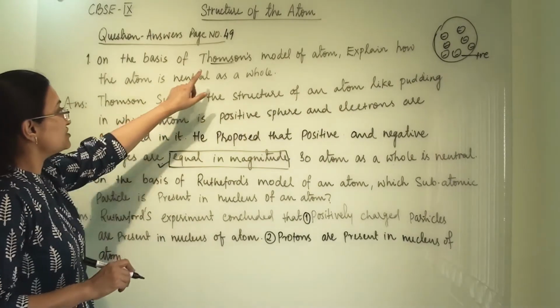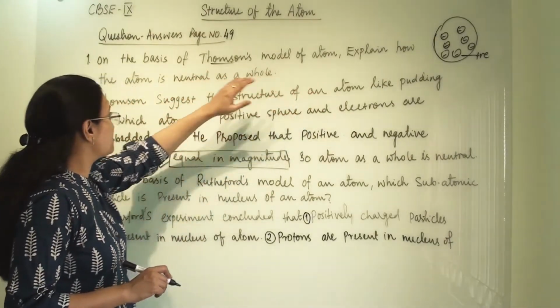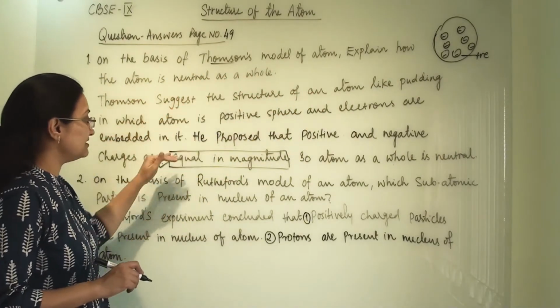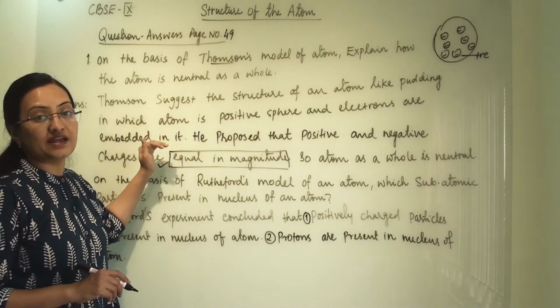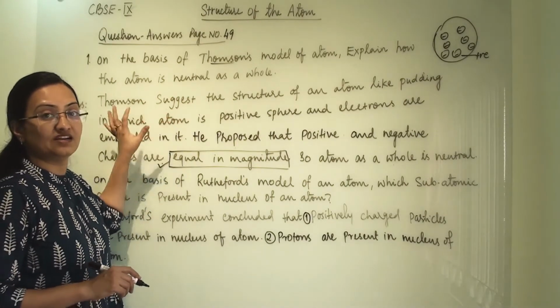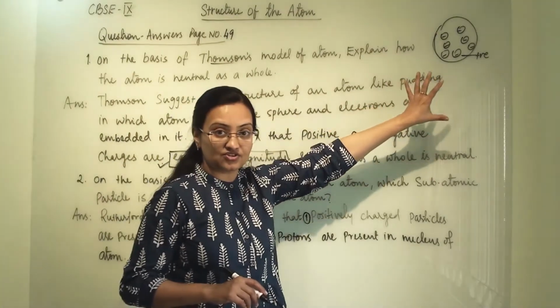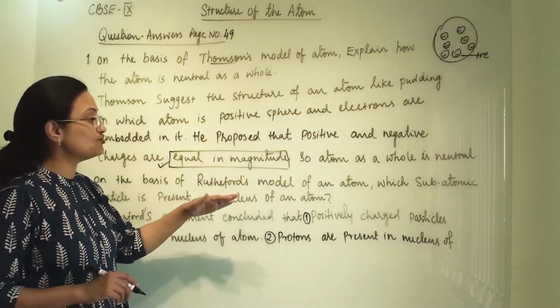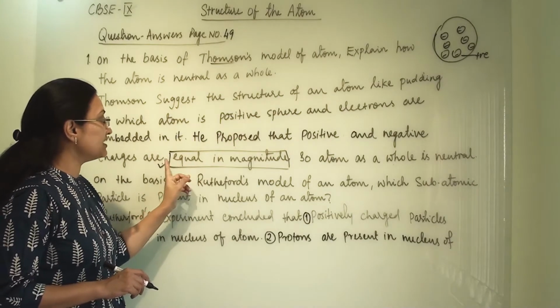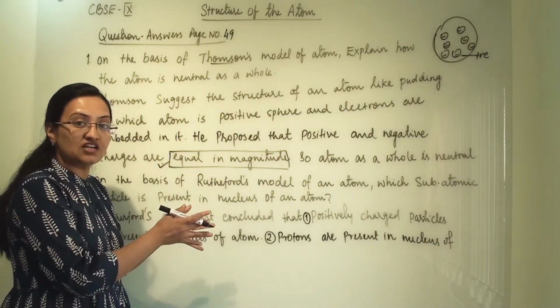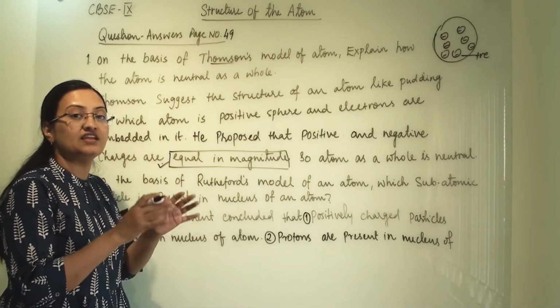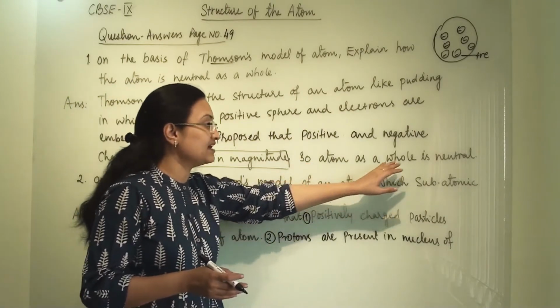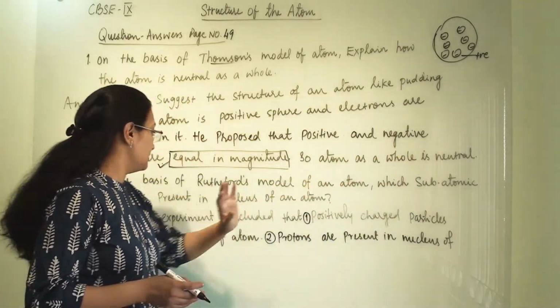So on the basis of Thomson's model of atom, explain how the atom is neutral. These are the two points proposed by Thomson. He proposed that this is my proposed structure of the atom, and why is the atom neutral? Because negative charge and positive charge are equal in magnitude. So that's why the atom as a whole is neutral.